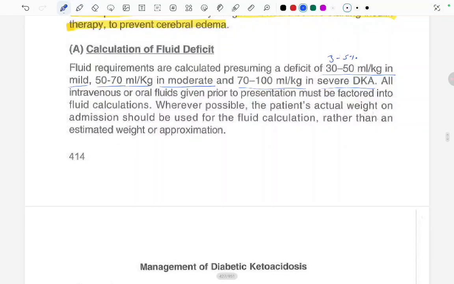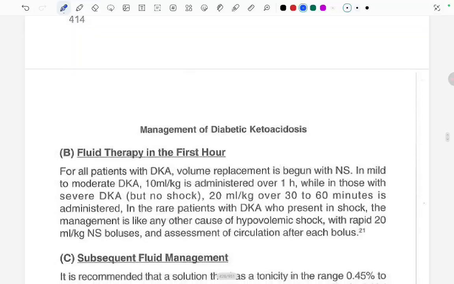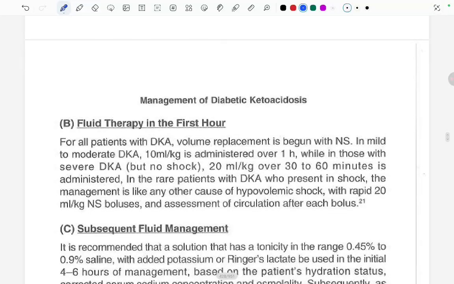Now coming to the fluid therapy in the first hour. For all the patients with DKA, volume replacement begins with normal saline. In mild to moderate DKA, 10 ml per kg is administered over 1 hour, while in those with severe DKA but no shock, 20 ml per kg over 30 to 60 minutes is administered. In rare patients with DKA who present in shock, the management is like any other case of hypovolemic shock, with rapid 20 ml per kg NS boluses and assessment of the circulation after each bolus.